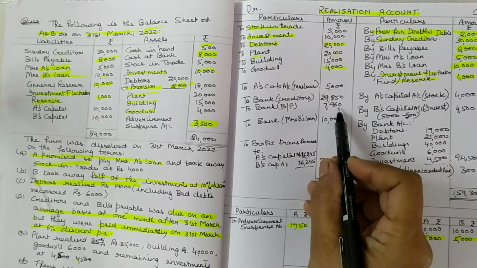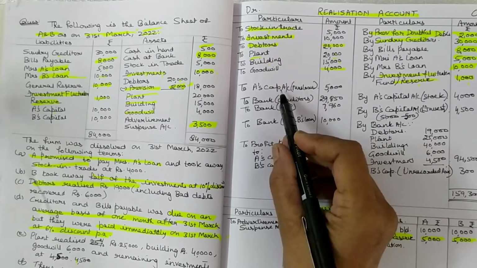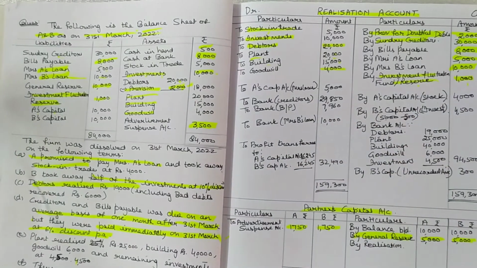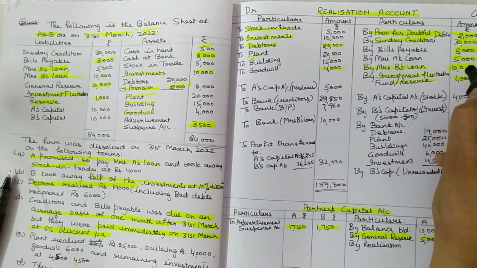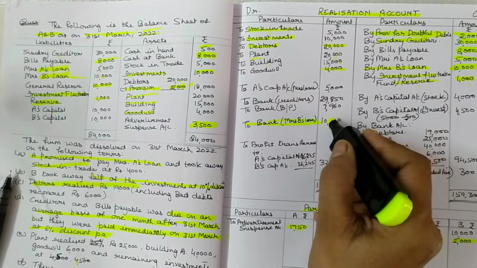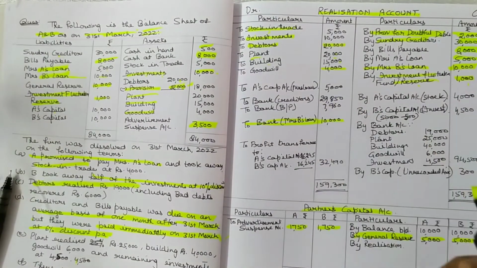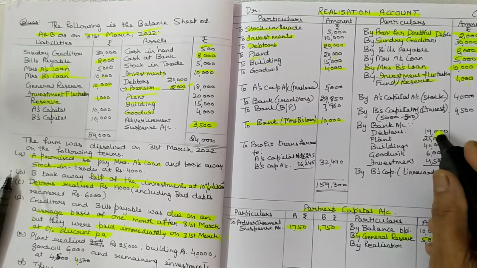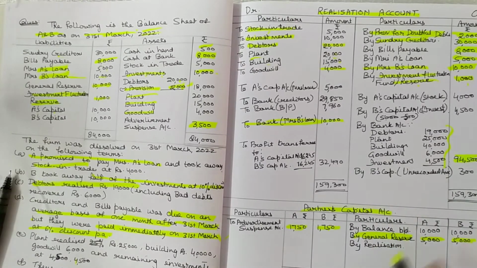Okay, 7960. Next is Mrs. A's loan. Mrs. A's loan is already taken by A's capital account, 5000, and nothing is given about B's loan. Okay, nothing is given about Mrs. B's loan. So you have to make payment to B for Mrs. B's loan. Creditors is done, bank payable is done. Next you have to total this amount, it comes to 94,500 this total. Okay, and there was an unrecorded asset you have written here.